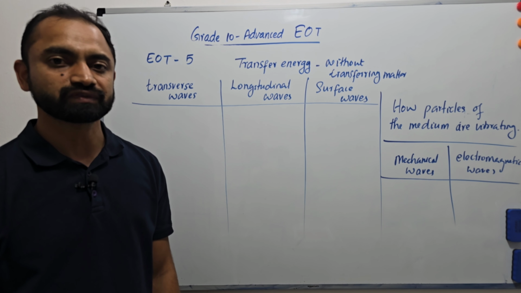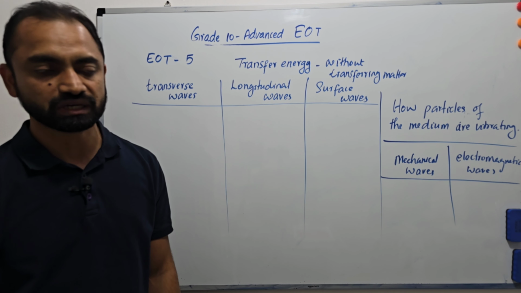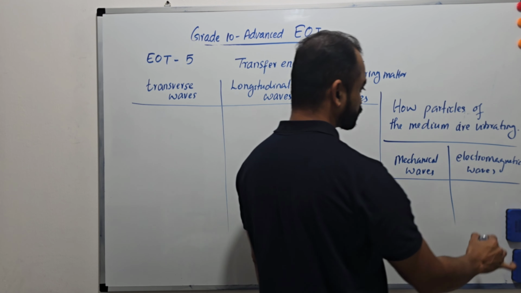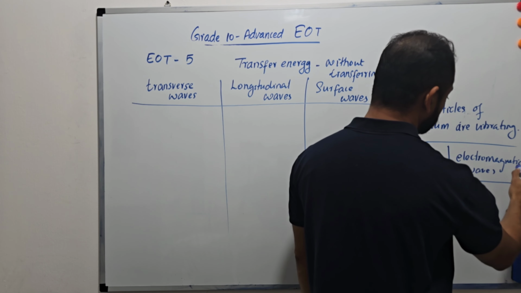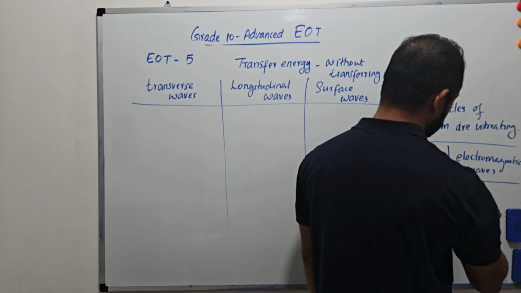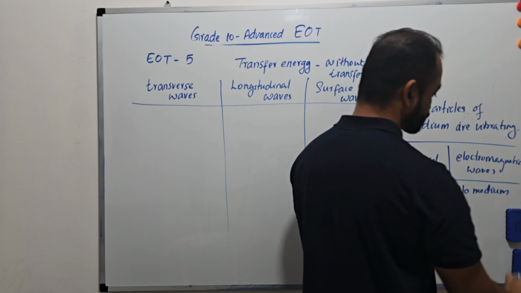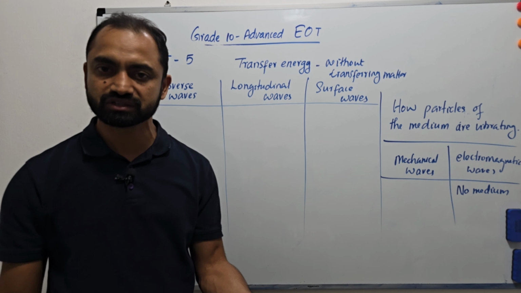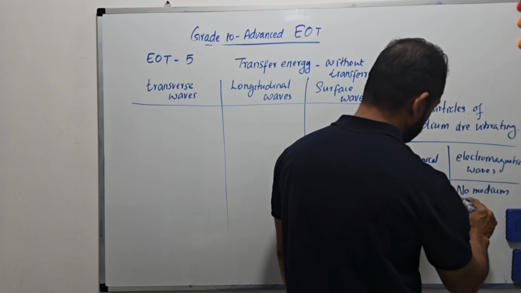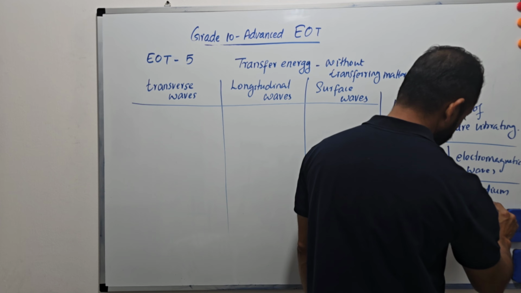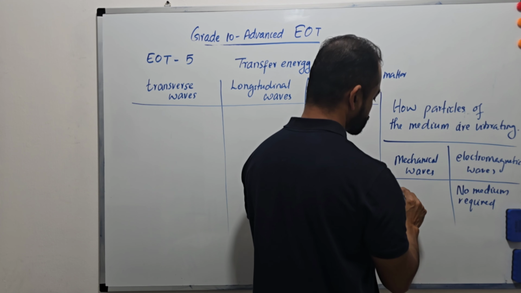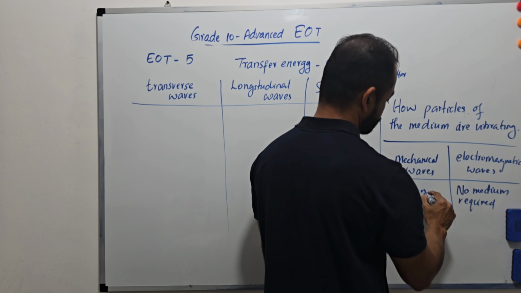Some waves can travel through vacuum, some waves cannot. If waves can travel through vacuum, they are called electromagnetic waves. No medium required, means a medium is not necessary. Here, for mechanical waves, a medium is required for traveling.